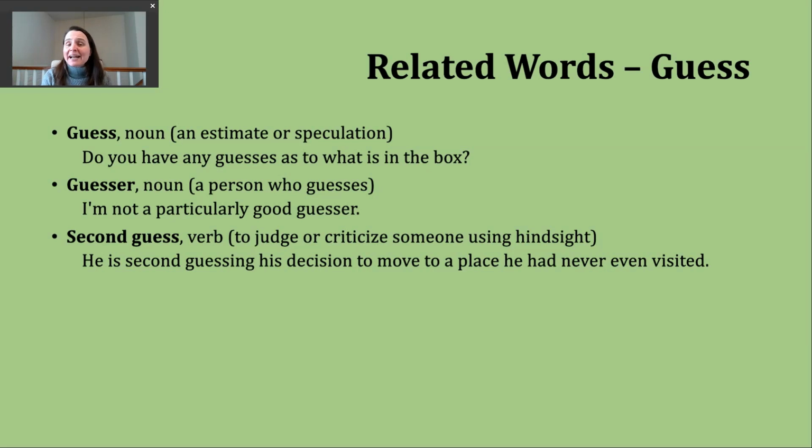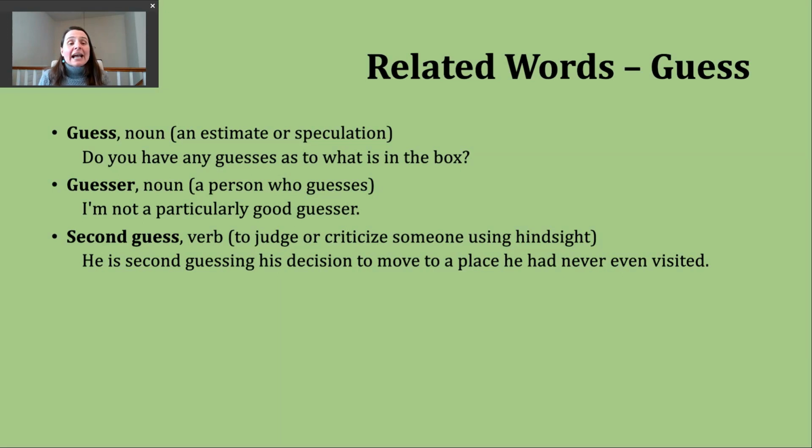Another related word you might hear is the noun guesser. That suffix er usually tells us a person who, and in this case, we go back to our verb here, a person who guesses. An example here. I'm not a particularly good guesser. I've had a few students say that in the past as they've been maybe a little hesitant to answer questions in class, and that's okay. Some people are really good, others maybe not, and that's okay.